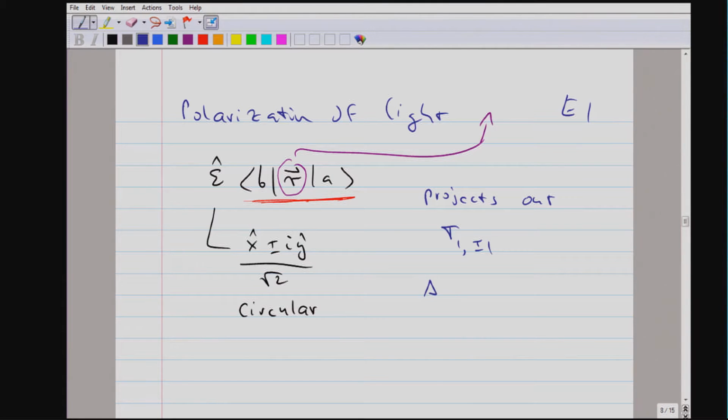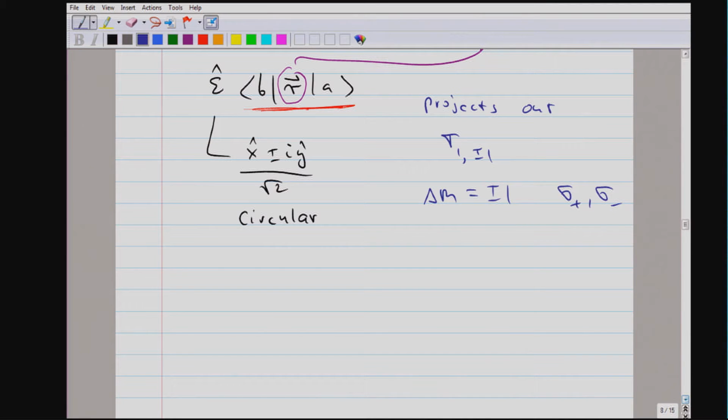And since it's circularly polarized light, we find the selection rule that delta M, the Z component of the angular momentum, changes by ±1 when the circularly polarized light is sigma plus or sigma minus, right-handed or left-handed. Okay, so this is responsible for circular polarization. These are selection rules for circularly polarized light.